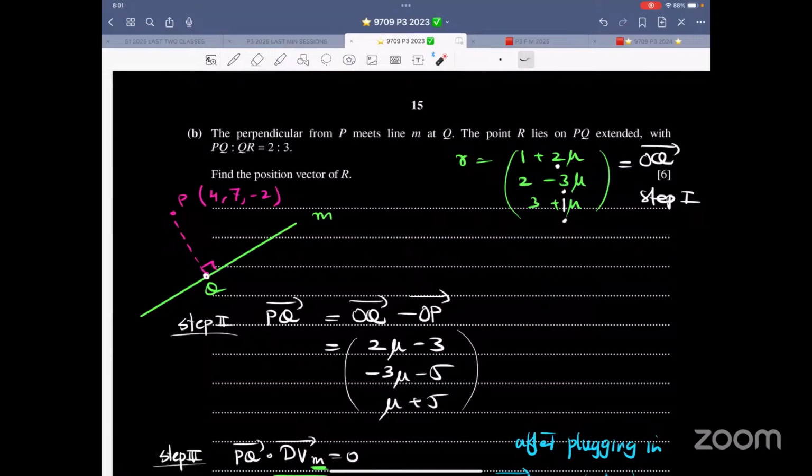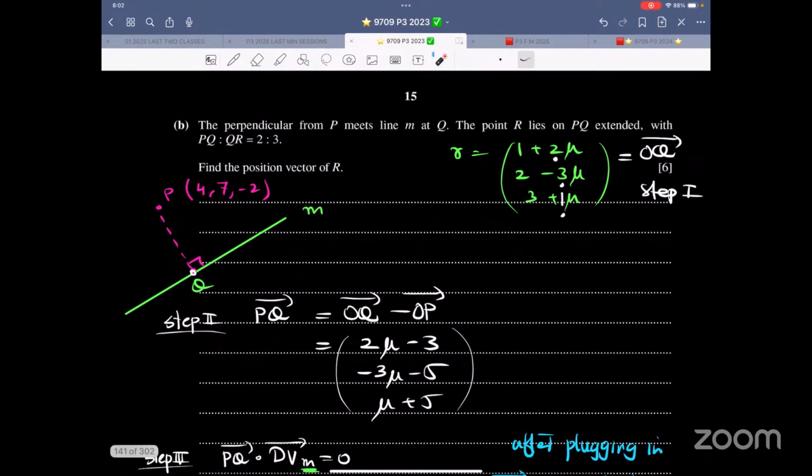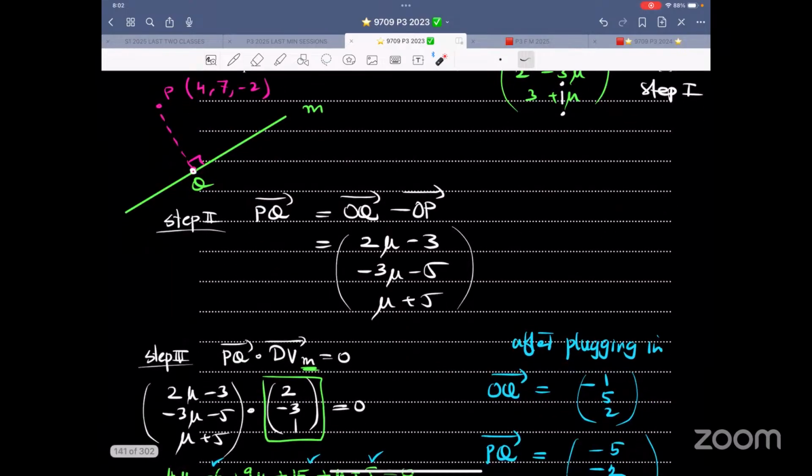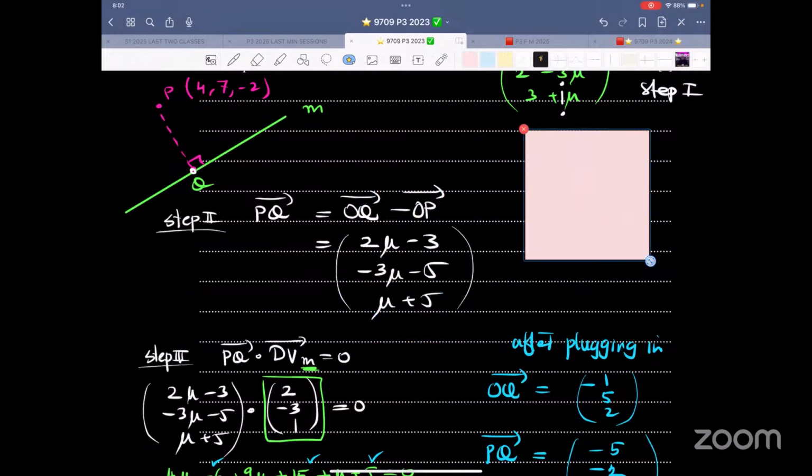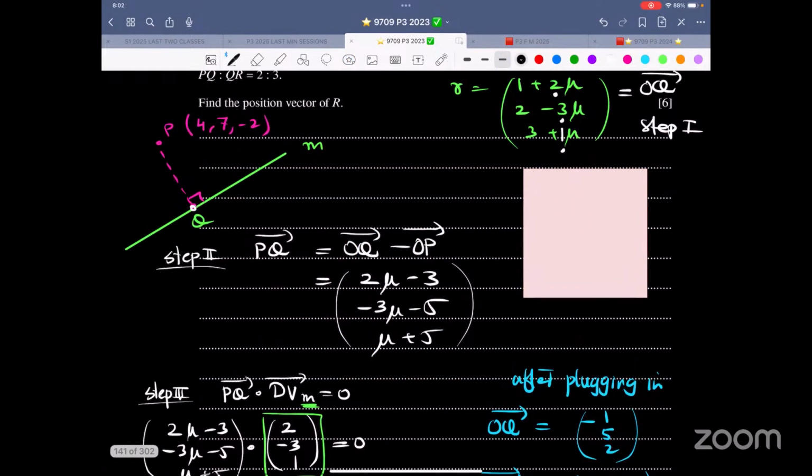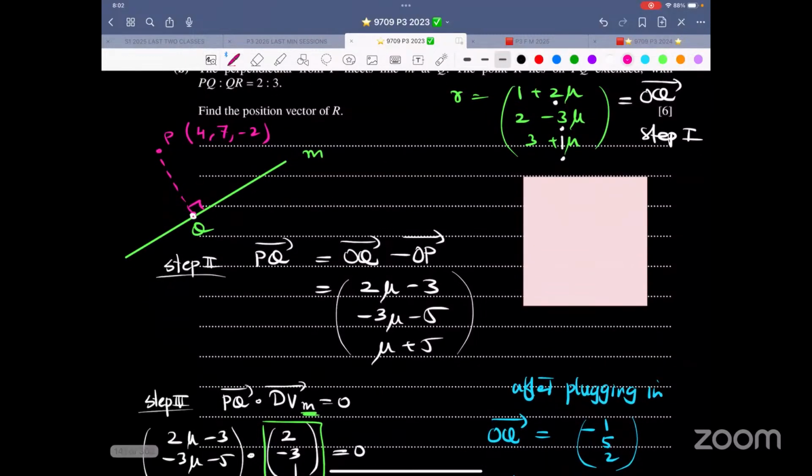Now this time, let's read this question. It says the perpendicular from P meets the line M. So now it's talking about line M. That is the expanded form. That is step number 1. That is OQ. If they have used the alphabet P, you should use Q. Of course, never the same one. The point R lies on PQ extended. So we want to increase the length of PQ. With PQ is to QR is 2 is to 3, find the position vector of R. So it's a beautiful question. And again, let me write over here. This again is one of my favorite questions, especially the last part. So therefore over here, this thing, the ratio thing.